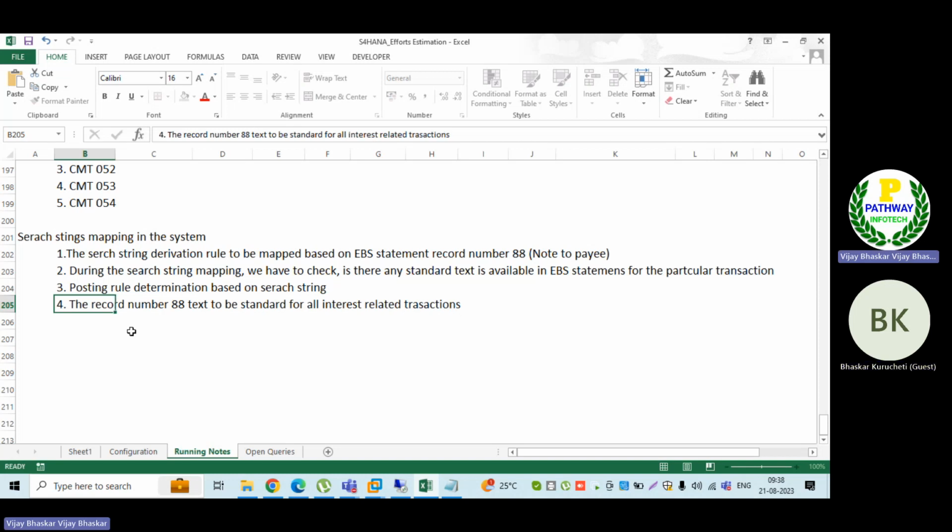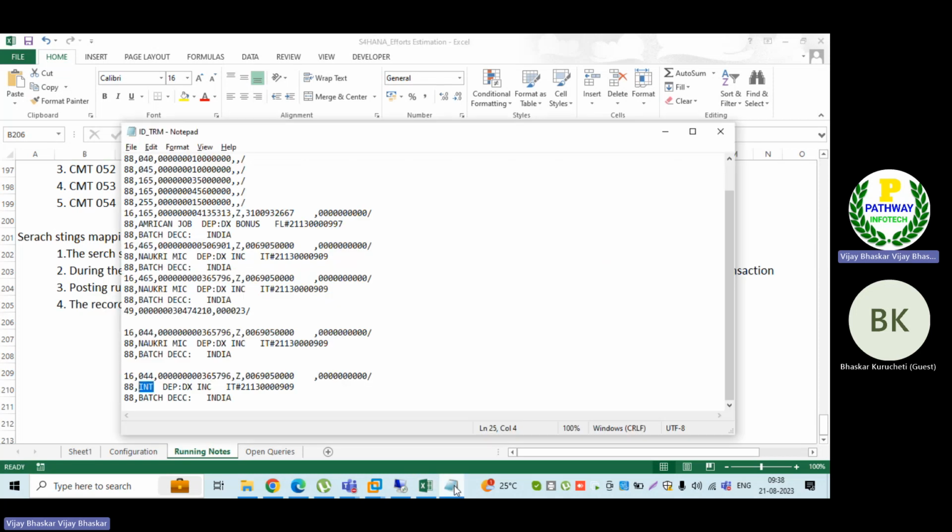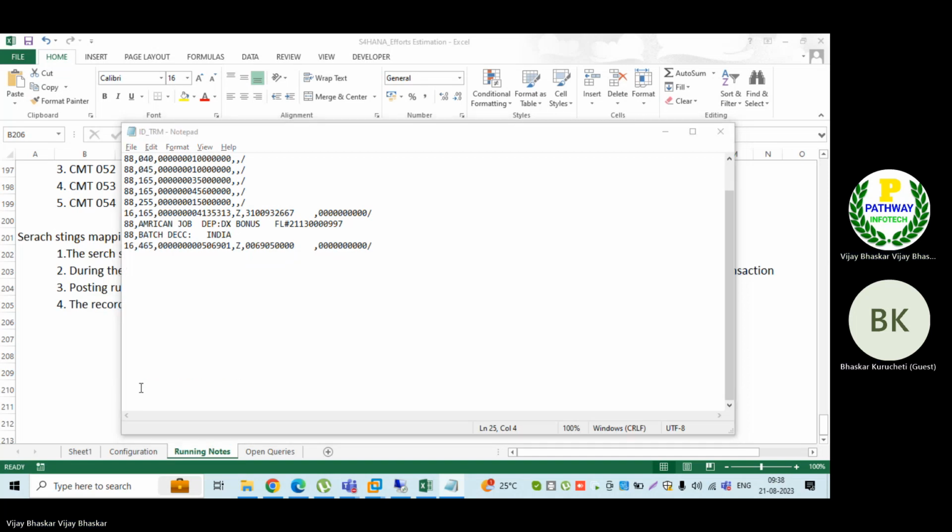The bank should always send with this identification. Then only our system is going to interpret that posting rule and post the accounting entries. If this is not available in my bank statement, the system will not fetch that posting rule.